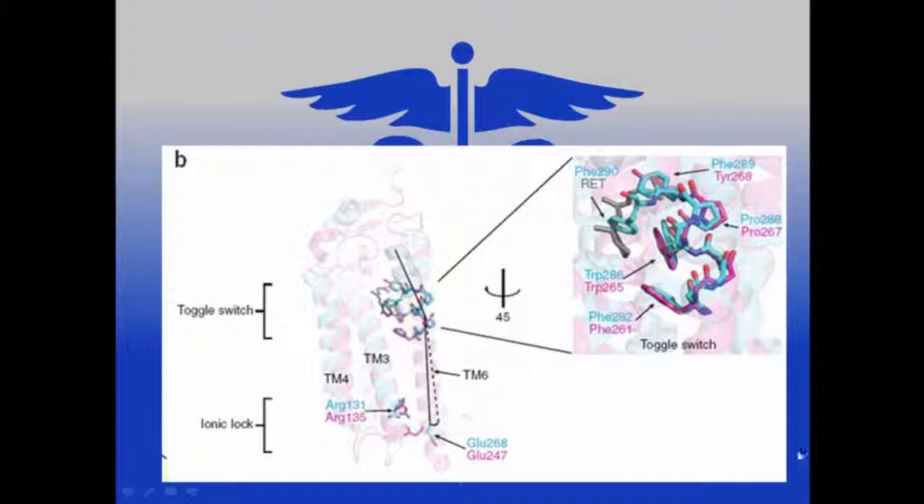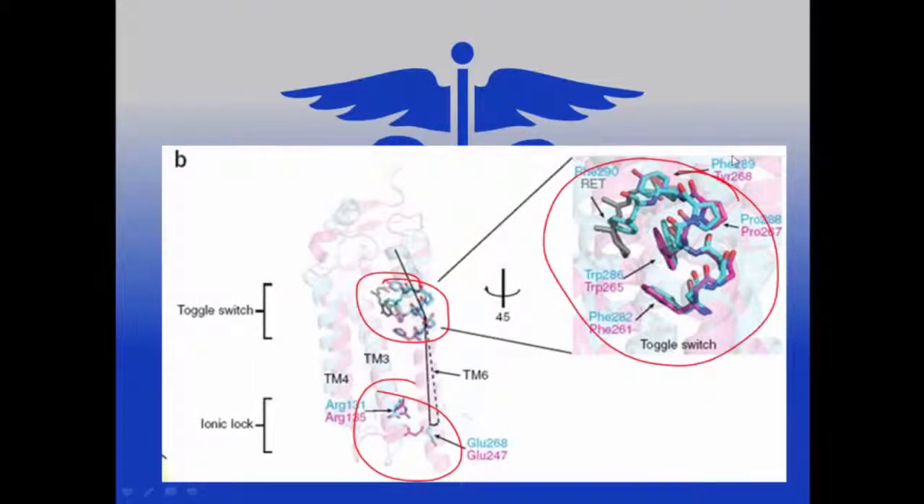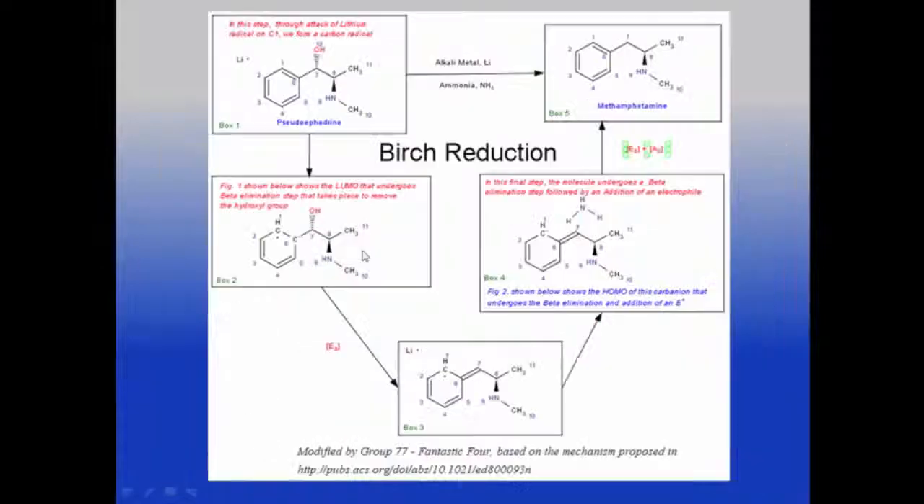In this expanded view of the receptor rhodopsin, we can see the toggle switch and the ionic lock location. The pink structures are the rhodopsin residues and the blue structures are the general adrenergic receptor residues. The superposition, or the overlapping, of the aromatic residue cluster involved in the toggle switch emphasizes the activation of the enzyme.